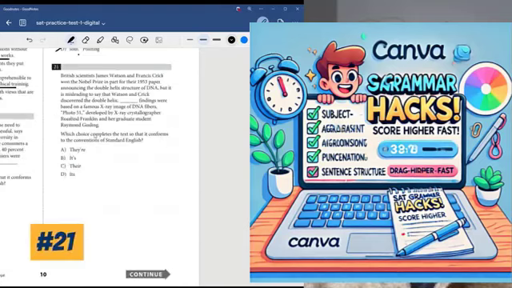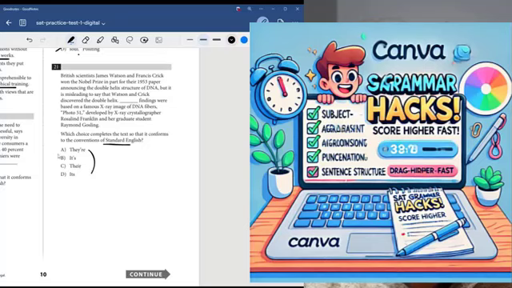Let's get into number 21. Which choice completes the text so that it conforms to the conventions of standard English? So once again, we have a bunch of pronouns here and similar issues, right? So we're looking to see what works. British scientists James Watson and Francis Crick won the Nobel Prize in part for their 1953 paper announcing the double helix structure of DNA. But it's misleading to say that Watson and Crick discovered the double helix. Blank findings were based on famous X-ray images of DNA fibers.